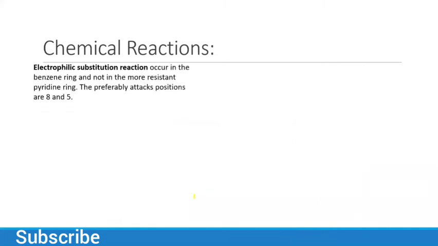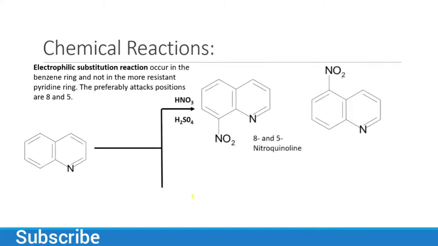And now electrophilic substitution reaction occurs in the benzene ring and not in the more resistant pyridine ring. The preferable attack positions are 8 and 5. So electrophilic substitution will take place in the benzene ring.